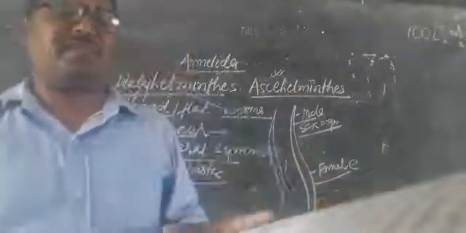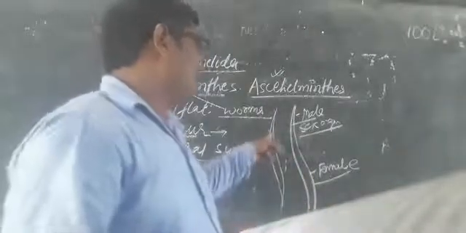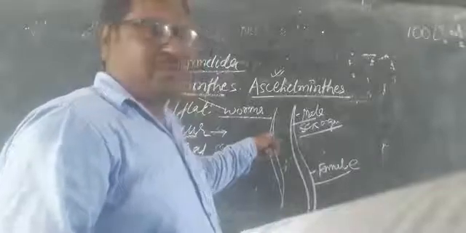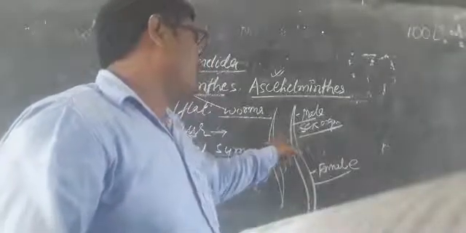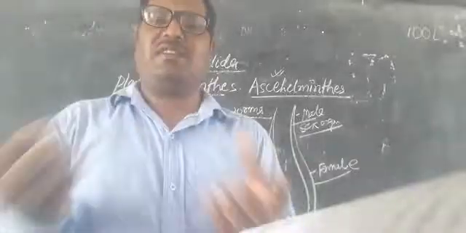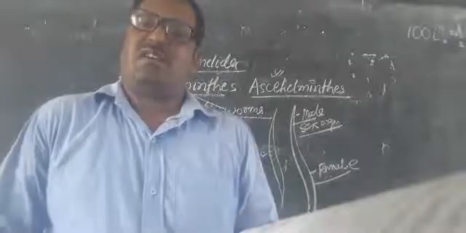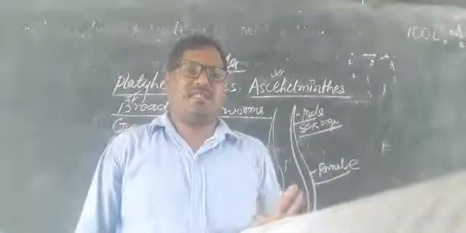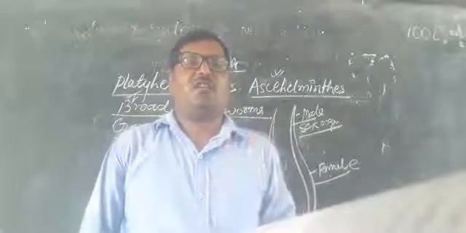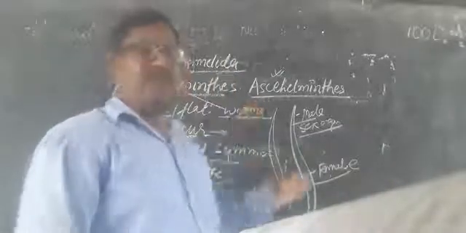The male forms produce the sperm, and the female produces the egg. Both fuse together and complete the fertilization process, and after fertilization they undergo developmental processes and a new Ascaris is formed. This is called the Aschelminthes.